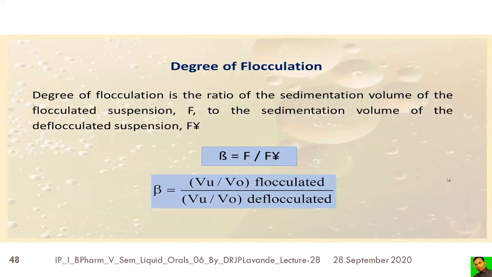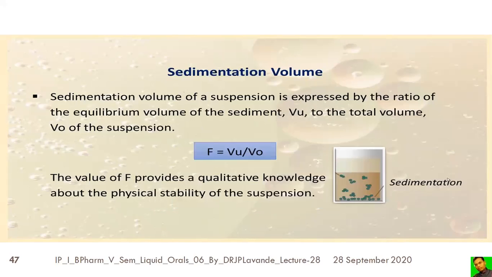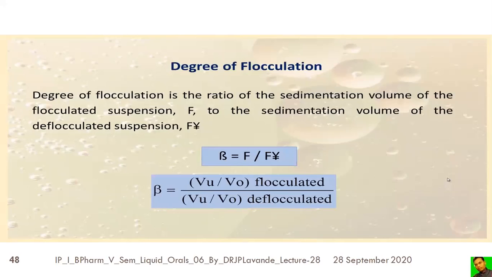So beta, or the degree of flocculation, is given by the volume of sediment to the total volume of the suspension for the flocculated suspension, divided by the volume of sediment to the total volume of suspension for the deflocculated suspension. This ratio gives the degree of flocculation.